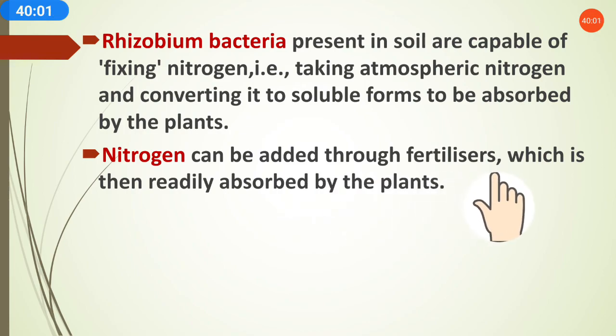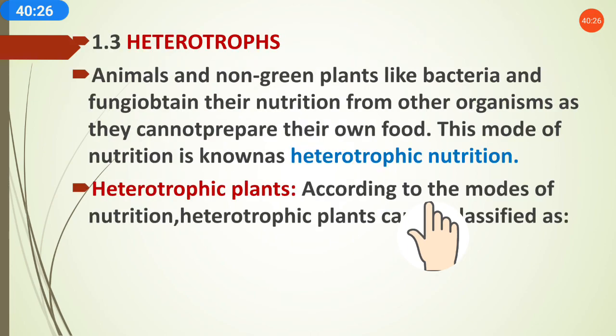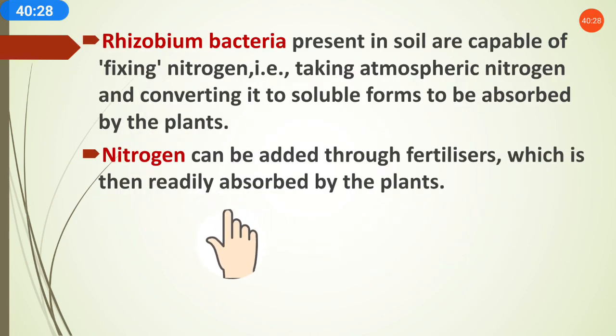Nitrogen can be added through fertilizers, which is then readily absorbed by the plant. As we know, for plant growth we put what? Fertilizers, so that the plant can have good growth and can be protected from insects and all. So nitrogen is present in the fertilizers. Through fertilizers also we can give nitrogen to the plants in a ready form. So the plants can get the other nutrients also through bacteria, like rhizobium bacteria. I hope it is clear to you.